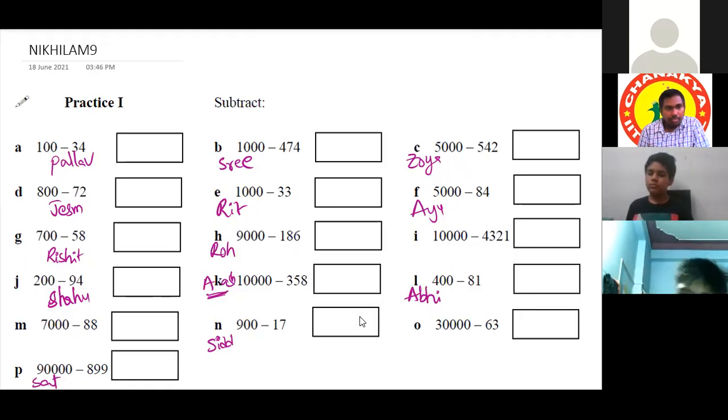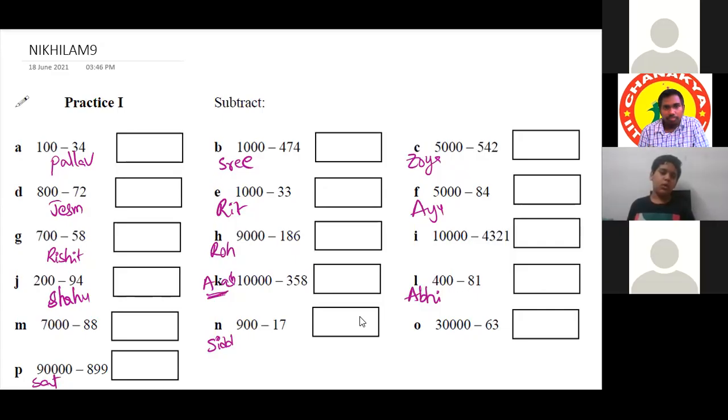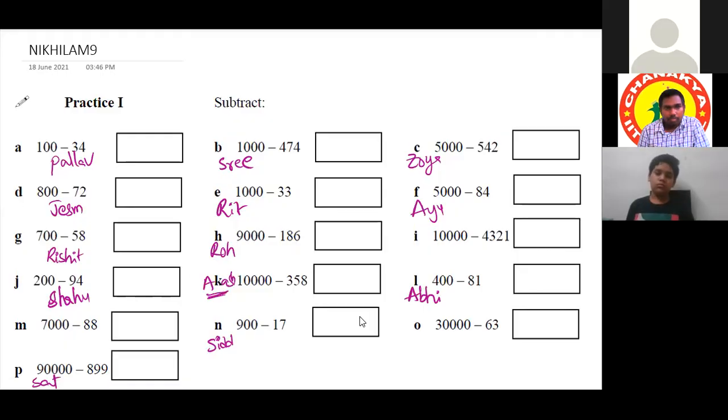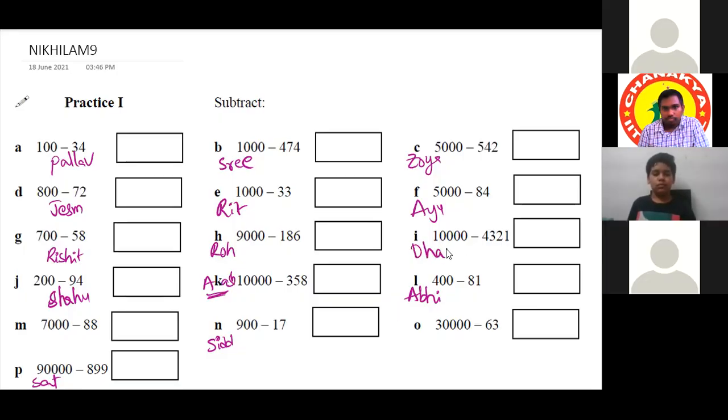Rohant, your question is over. Rohant, take one question. Dhatri. Sir, I am Dhatri, sir. Dhatri will take I. Yes, sir. Okay. Sir, and Navya, I took O, sir. Okay. And one last question, M.